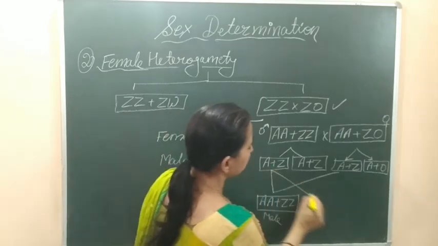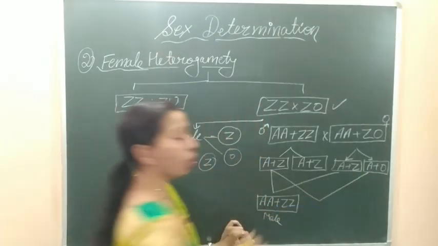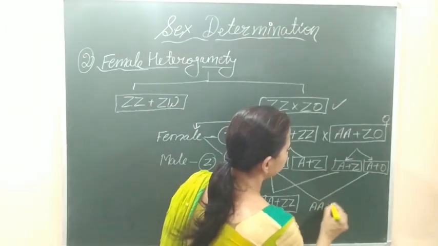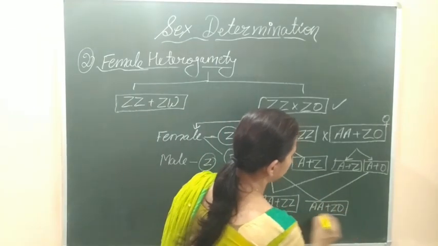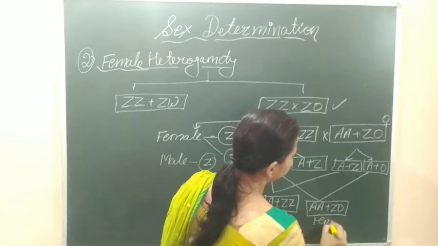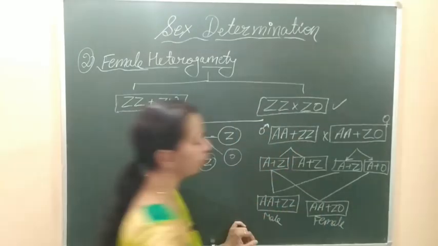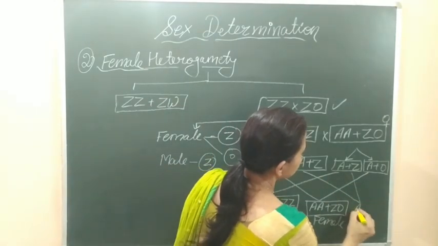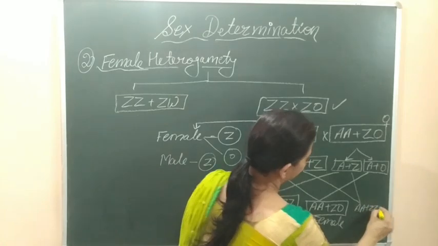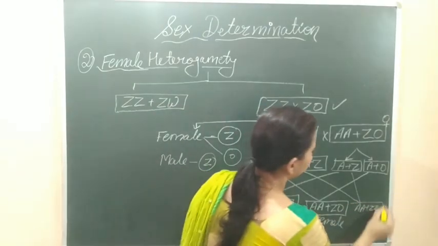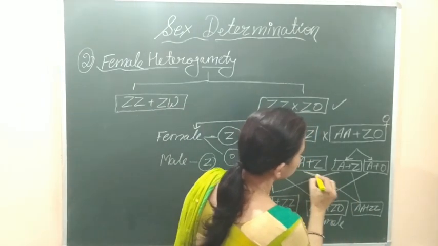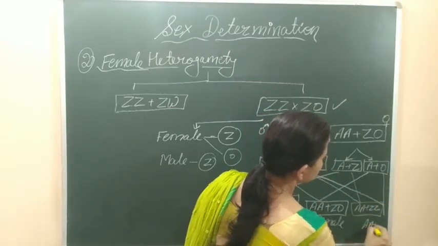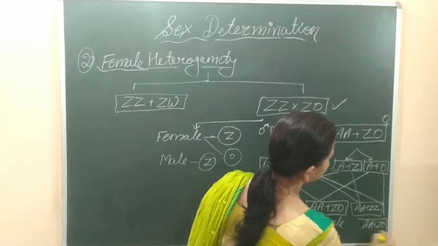But when this Z-containing gamete fertilizes with the O-containing gamete of the female, the offspring formed will be AA plus ZO. That will be a female offspring. Similarly, when the other Z-containing gamete fertilizes with the Z-containing gamete, again it will be a male offspring.